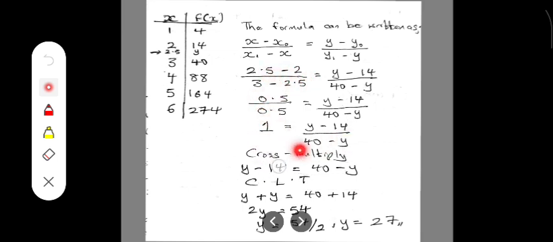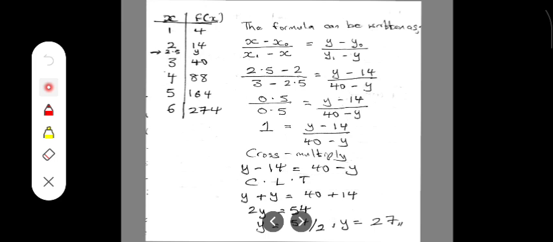When we cross multiply, we have y minus 14 equals 40 minus y. Now we collect like terms to make y the subject of the formula. Minus y comes to the other side, we have y plus y. Minus 14 also goes to the other side, we have 40 plus 14. Now 2y equals 54. Divide both sides by 2, and we have y equal to 54 divided by 2, which gives 27.